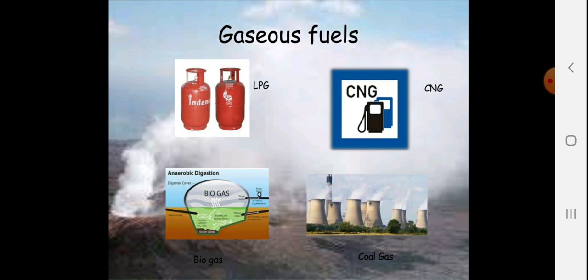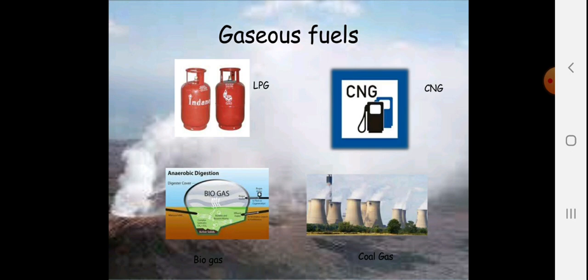Then biogas. You might have heard of a biogas plant, in which we dump all our kachra, all the waste and biodegradable substances, in a well, and that gets compressed, and with the proper process it converts into a cleaner fuel, and that fuel is called biogas.